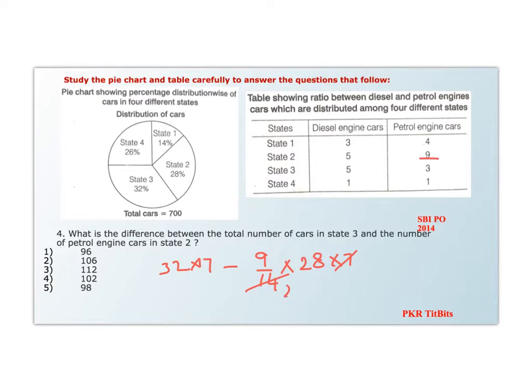So 7 2s, 7 14s. Now this is 7 2s 14, 224 minus 9 4s are 36, 126. Now subtracting this, we get 8. So only one option has 8 in its place. So option 5 is our answer.